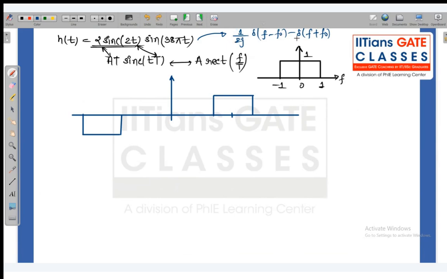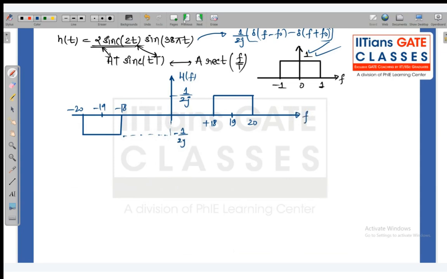So using this, if I write, this is the height 1 upon 2j, and this is the value which is shifted to frequency. It is 19, and 19 plus 1 is 20, because this rectangular pulse is multiplied with sine. So this rectangular pulse is shifted to the frequency of sine. So we will get this. So this is nothing but your h of f. The actual h of f will be this.